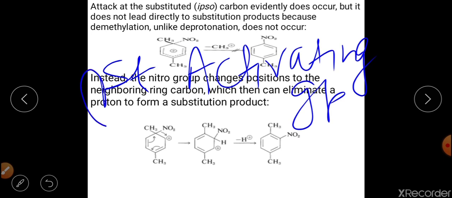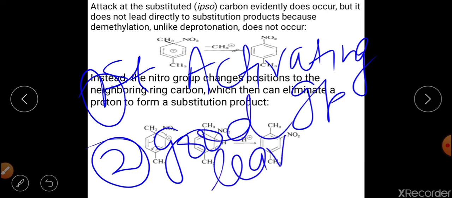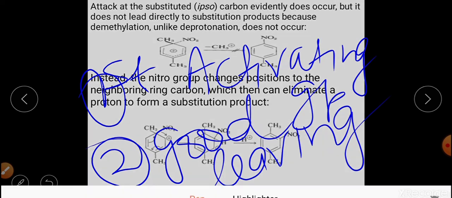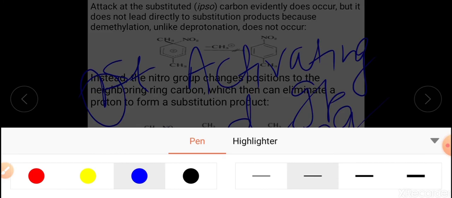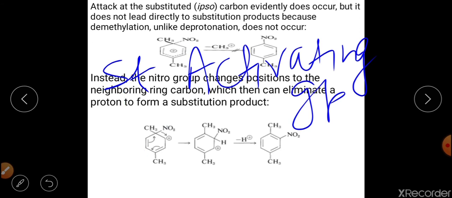And the second point about ipso substitution is there should be a good leaving group. So if these two conditions are satisfied, at that time we can say that ipso substitution will happen in the aromatic system.